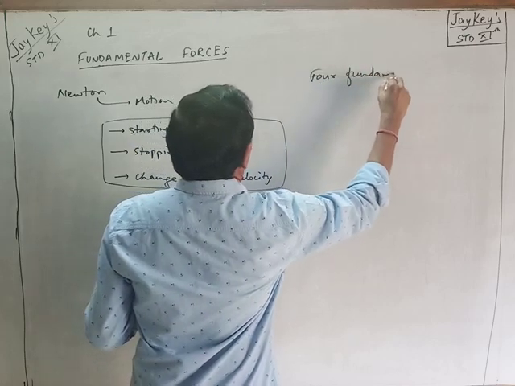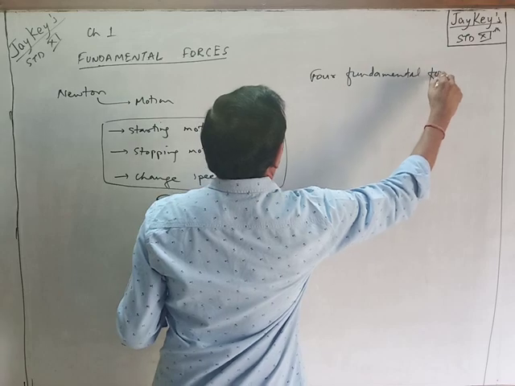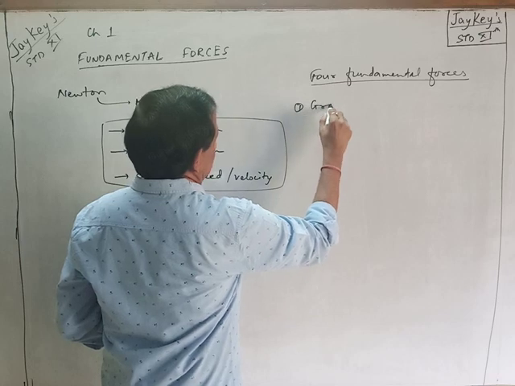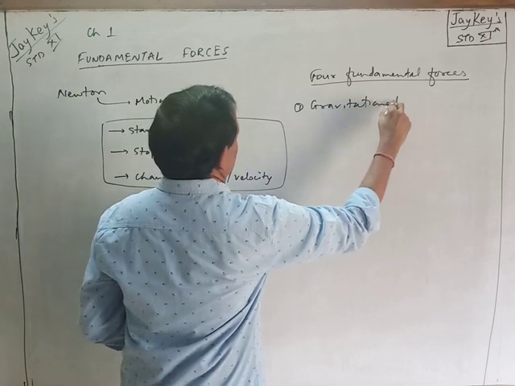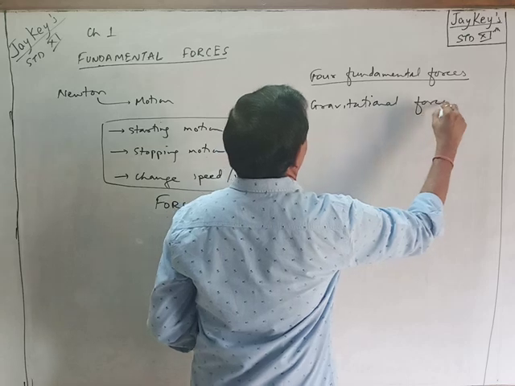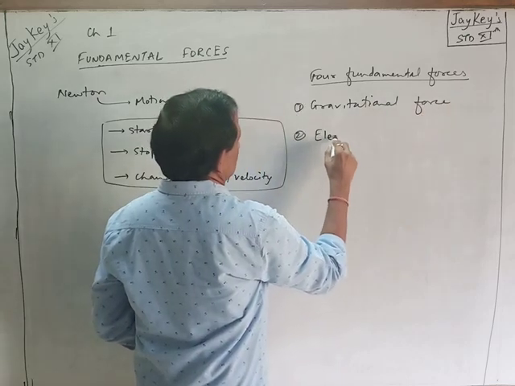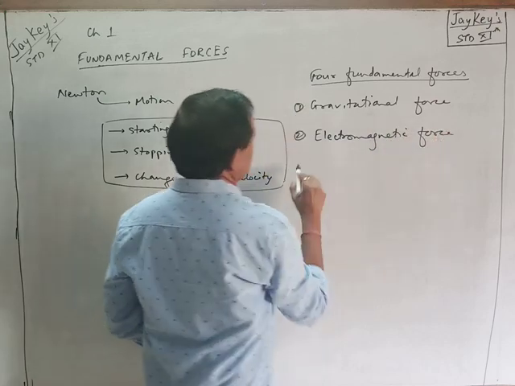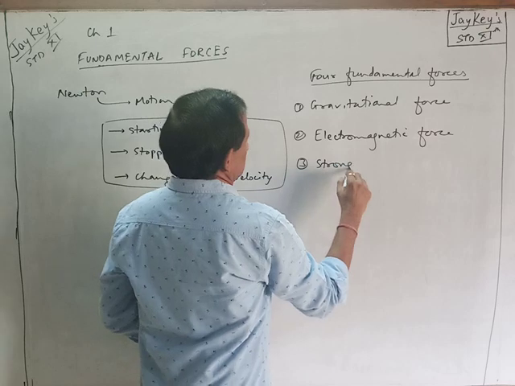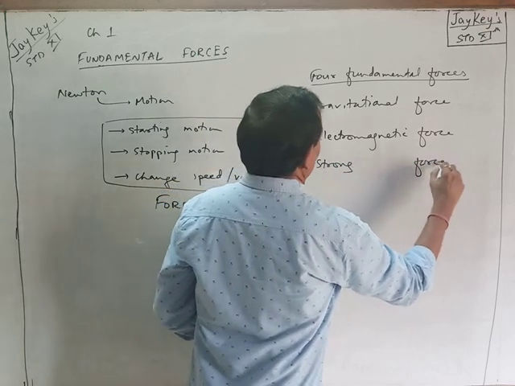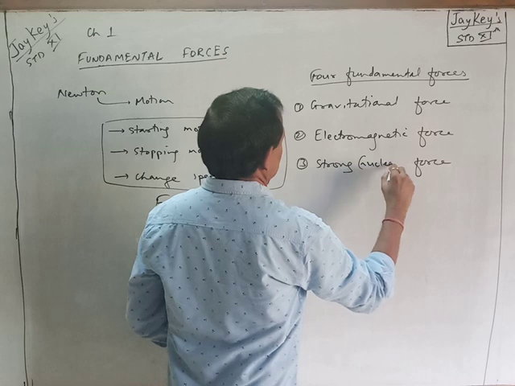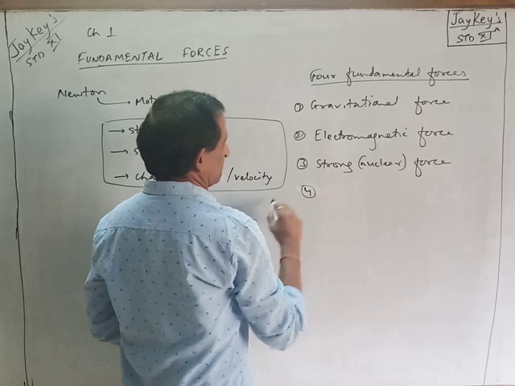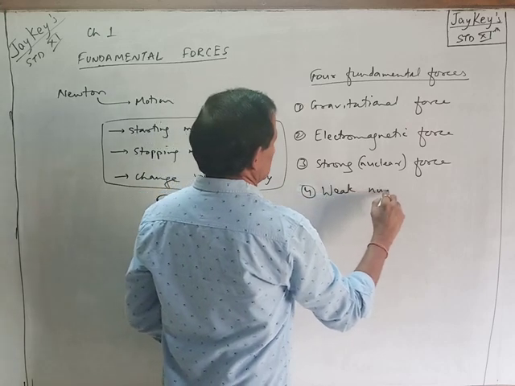Scientists worked out and found that there are four fundamental, that is, basic forces in nature. These are first, gravitational force; second, electromagnetic force; third, strong force, or many times we use the word nuclear along with it, so strong nuclear force; and the fourth fundamental force is weak nuclear force.